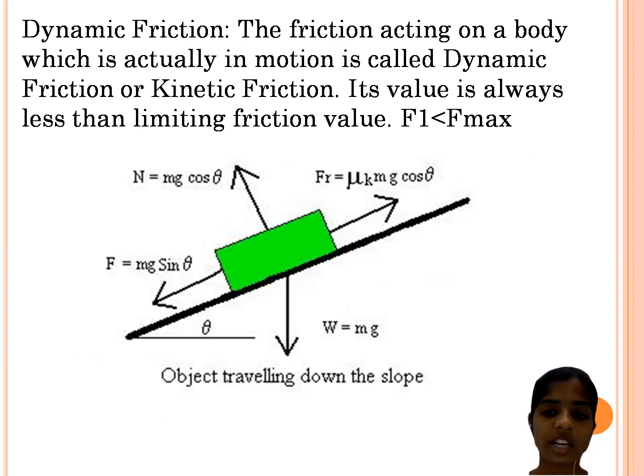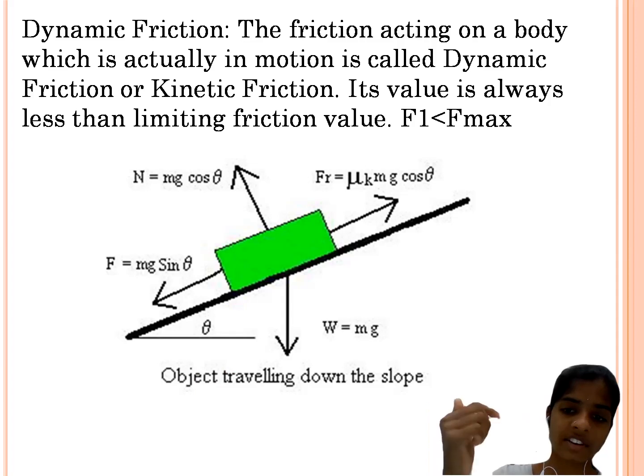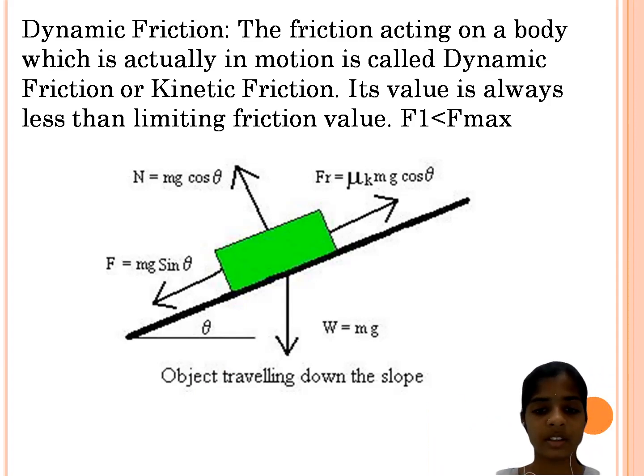If this is the block, we consider it as mass m, and the normal force N equals mg cos theta, and F equals mg sin theta, and the frictional force F_r equals mu_k mg cos theta. The weight acting towards the gravitational force is W equals mg. The object is traveling down the slope, traveling downwards along the slope.